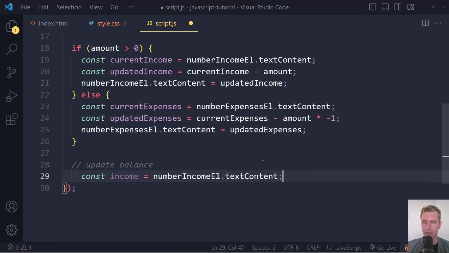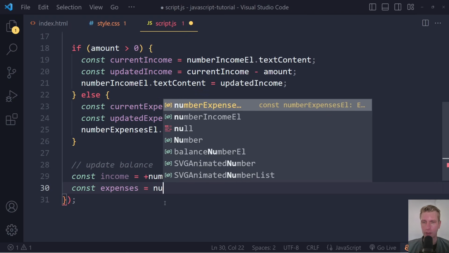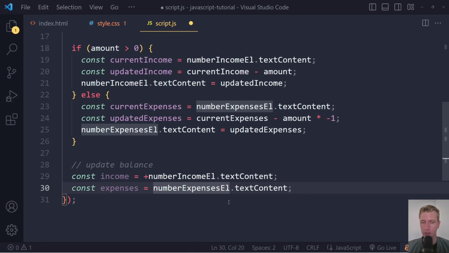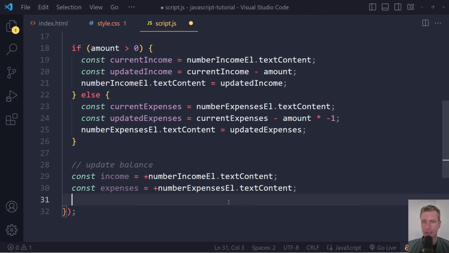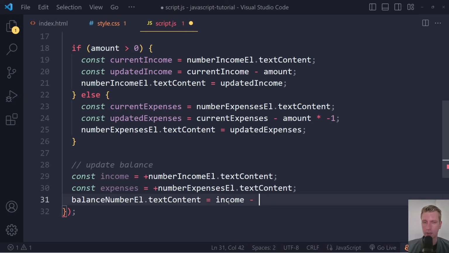So we can be rest assured that by the time we get to here, this number income L is the most up-to-date number. And remember, this is going to be a string, right? So typically you do want to convert that to a number type. We can use the unary operator for that. And then for the expenses here, and let me actually indent it one time, not twice. So expenses, it's going to be number expenses L dot text content. That's also going to be a string, so we're going to convert that to a number type as well. And then of course we can just set the balance number, which we already selected at the top. We can set its text content to be the income minus the expenses.